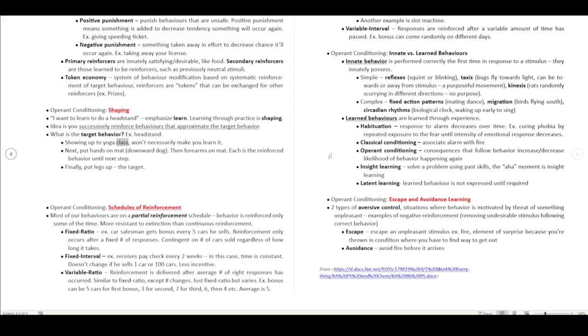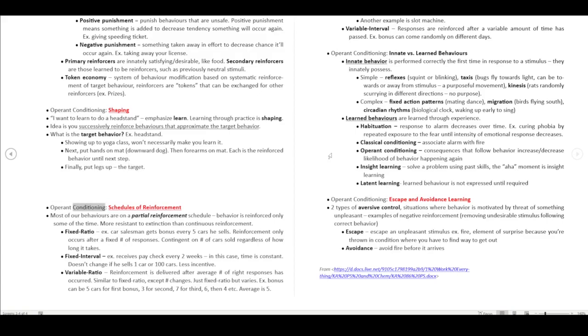Showing up to yoga class won't necessarily make you learn it. Next, put your hands on the mat, downward dog. Then forearms on the mat. Each is the reinforced behavior until the next step. Finally, put your legs up: the target.